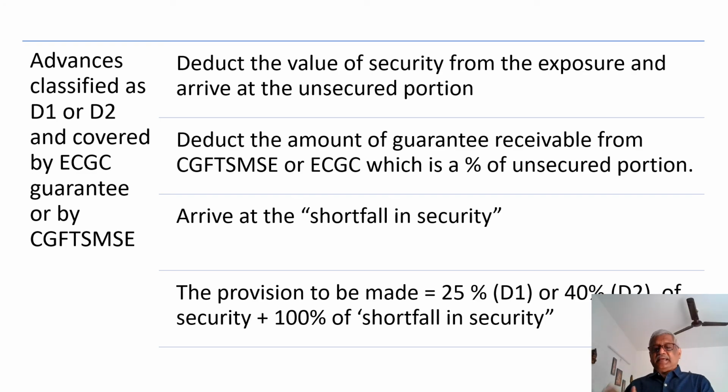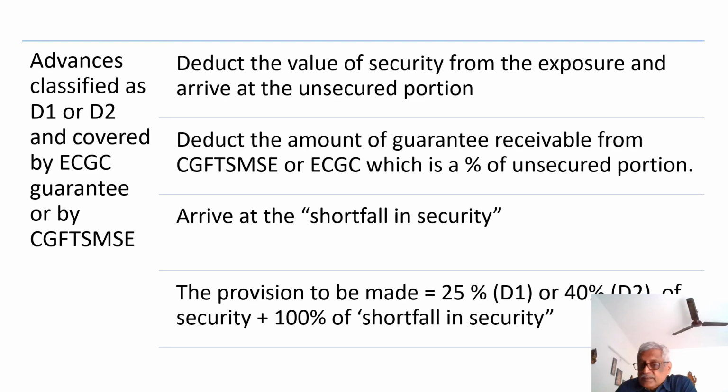First, take the exposure or the balance outstanding and deduct the value of the security to arrive at the unsecured portion. Now, deduct the amount of guarantee receivable from the credit guarantee fund trust scheme for micro and small enterprises or ECGC, which is a percentage of the unsecured portion. Arrive at the shortfall in security.